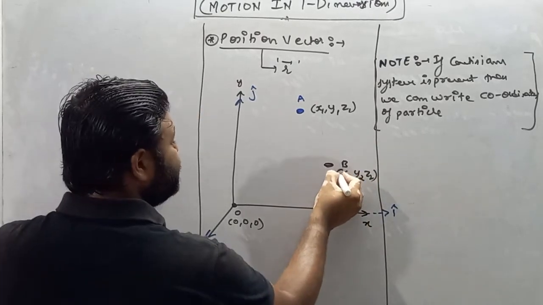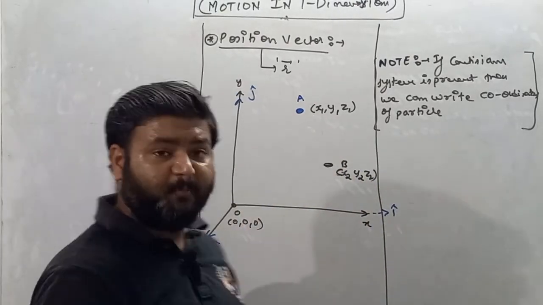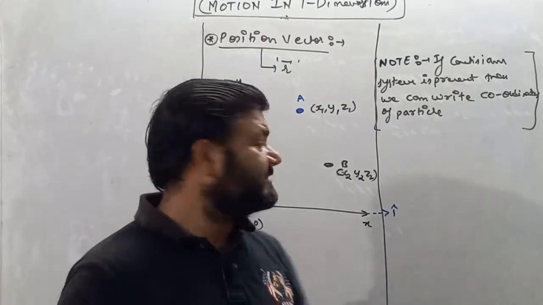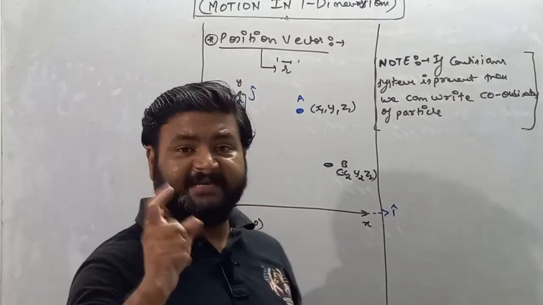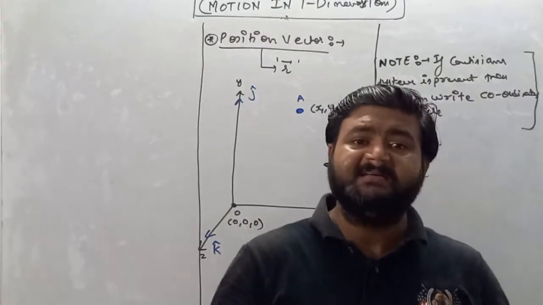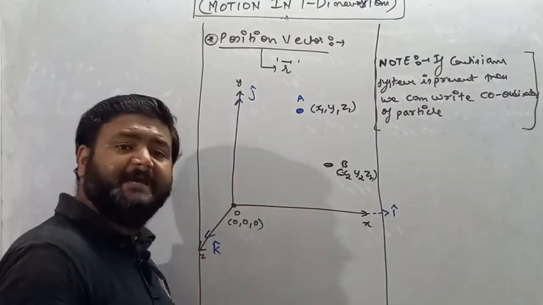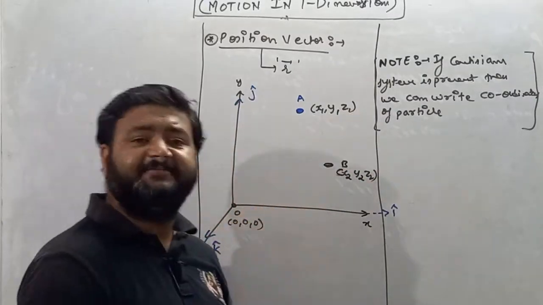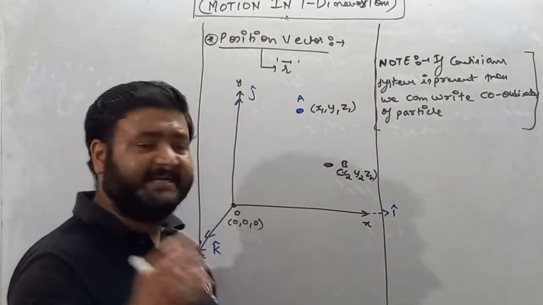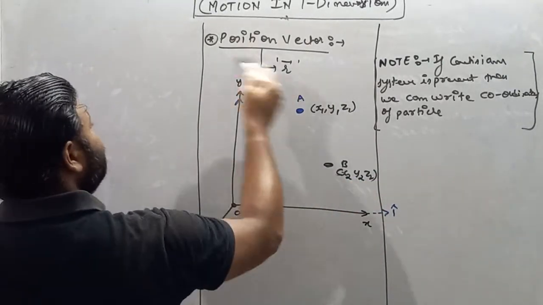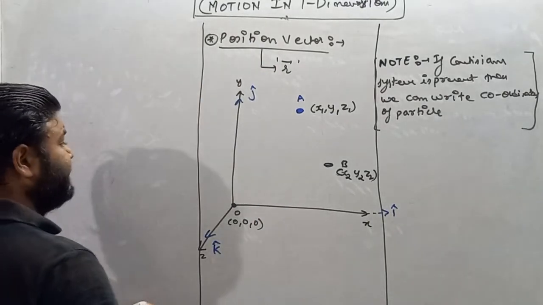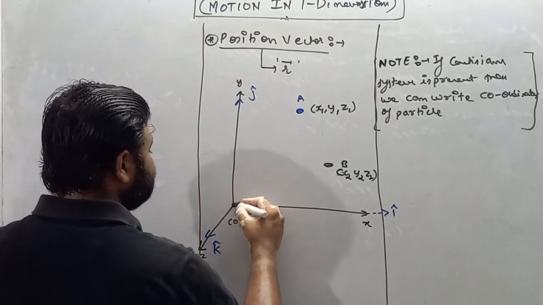I am repeating once again, if the position of a point or particle changes in the Cartesian system, then it is obvious that its coordinates also change. So the coordinates of point A are x1, y1, z1 and the coordinates of point B are x2, y2 and z2. Now see my dear students, we are discussing position vector. So position vector is basically a straight line.